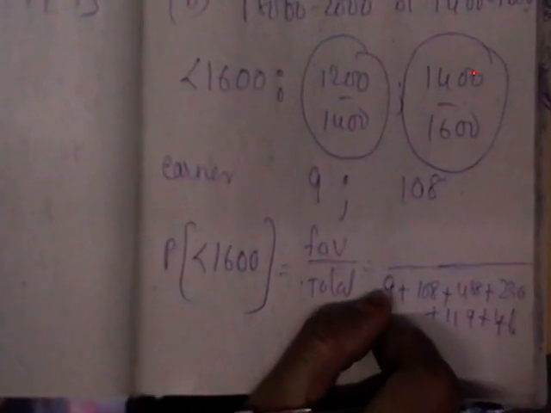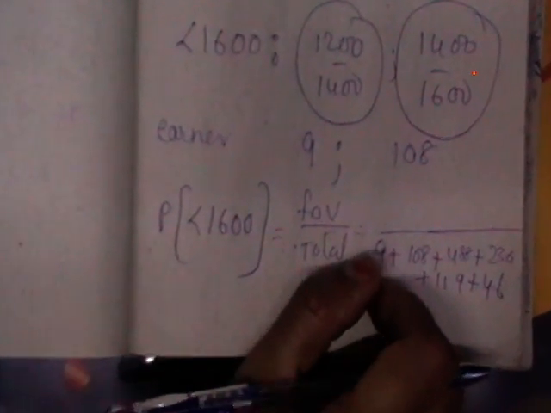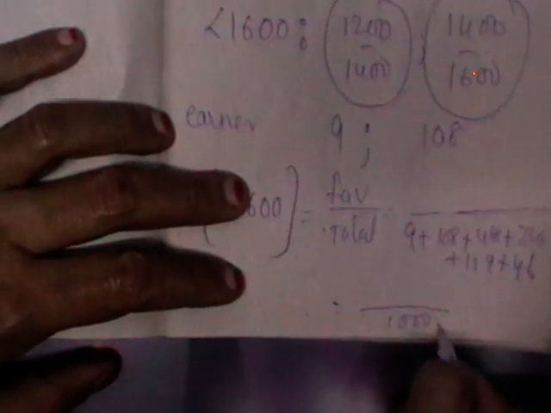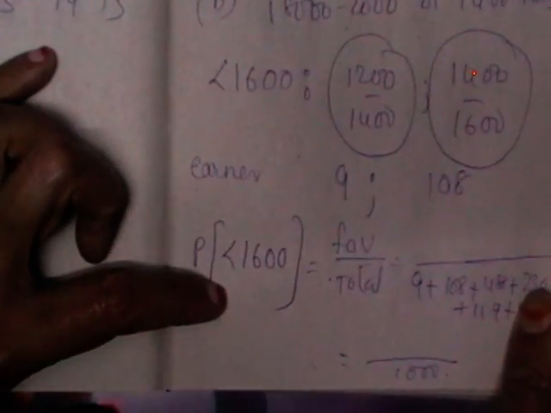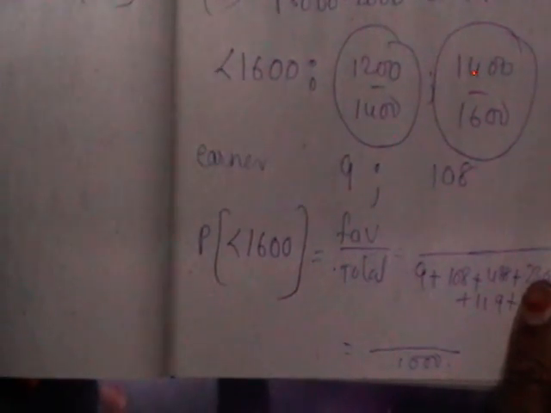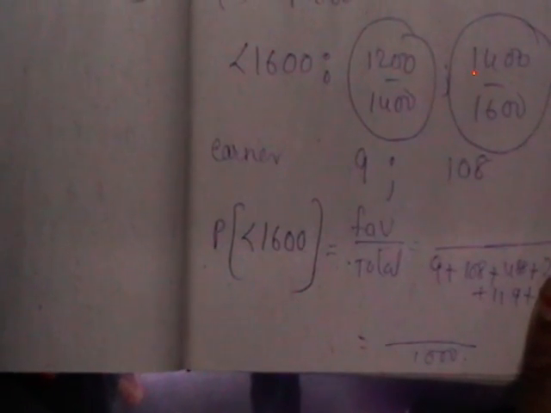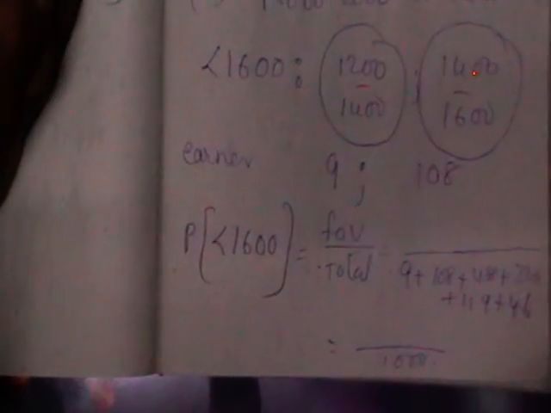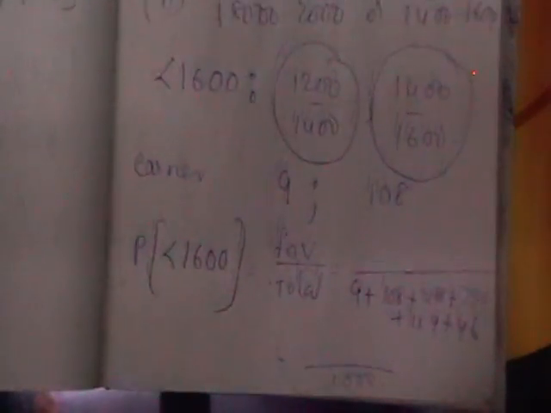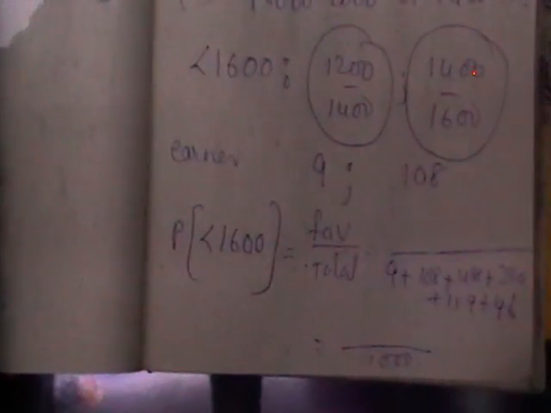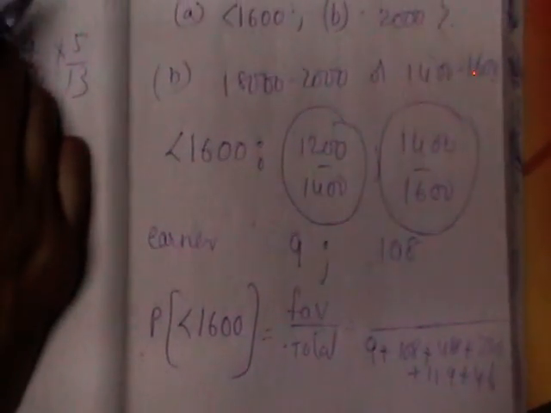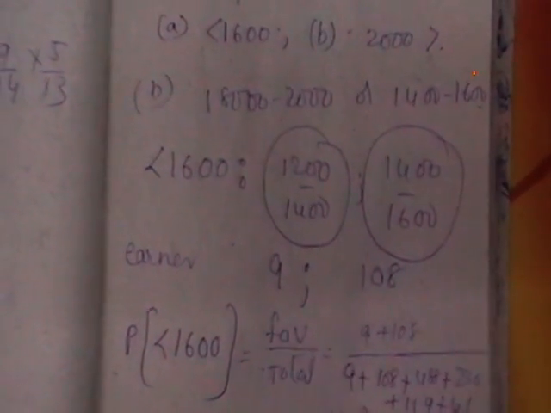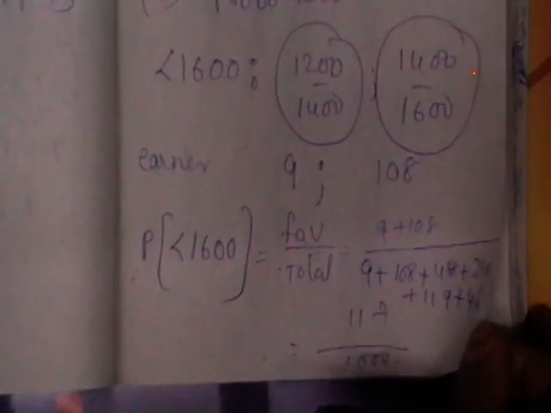So the total here is around 1000, and how many are in this range less than 1600? How many families are there less than 1600? 9 plus 108, which is nothing but 117 by 1000.